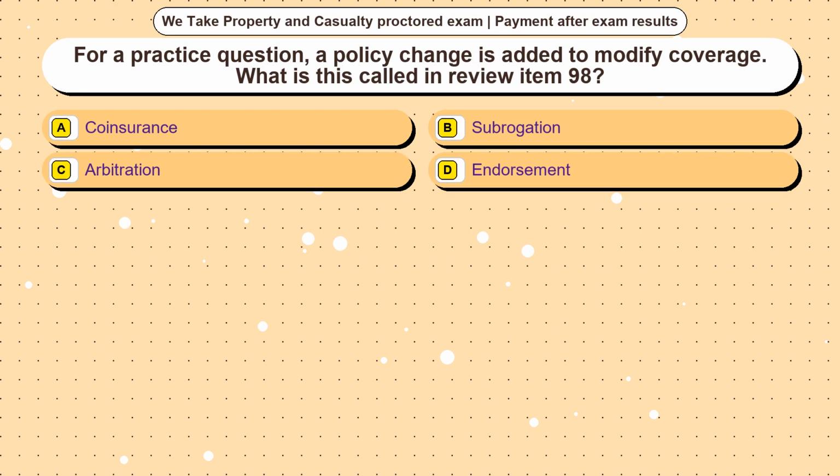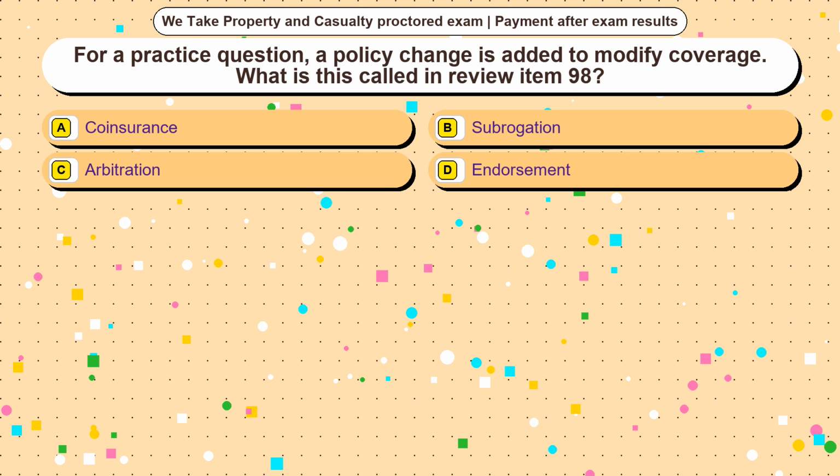Question 1. For a practice question, a policy change is added to modify coverage. What is this called in review item 98? Option A, coinsurance. Option B, subrogation. Option C, arbitration. Option D, endorsement. The correct answer is option.